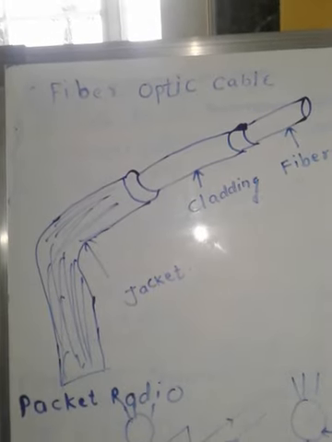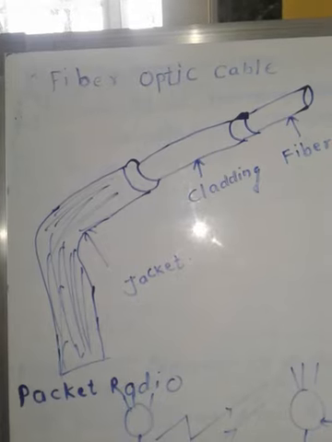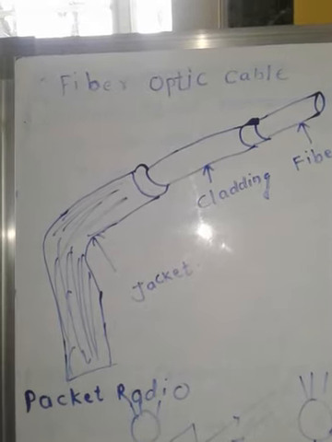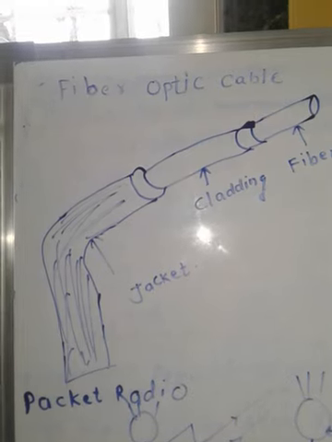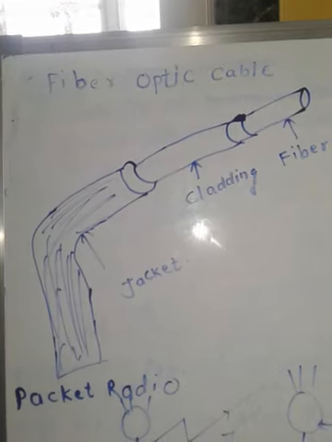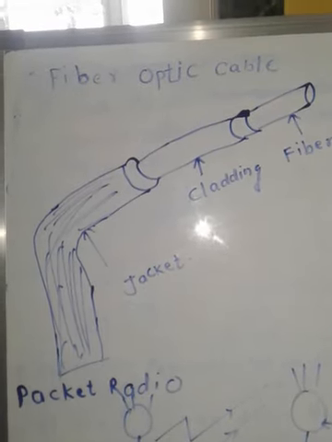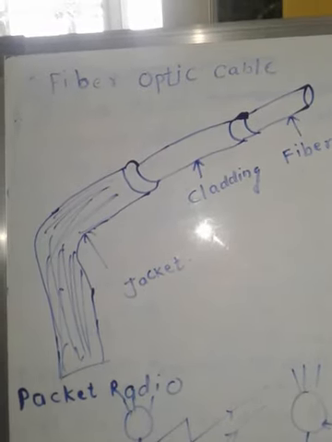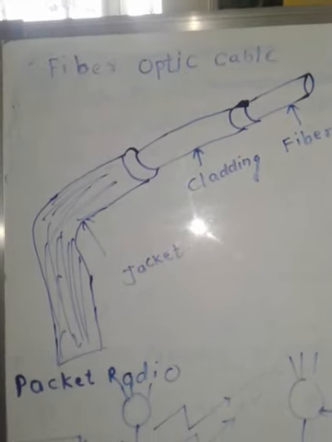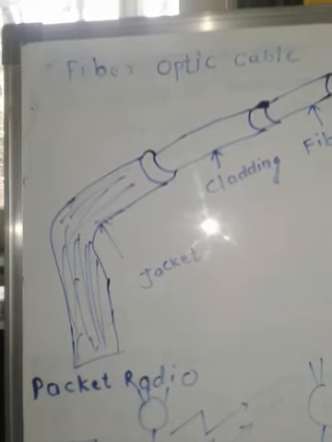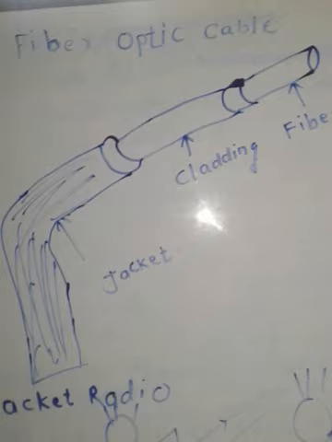Means coaxial cable and twisted pair cable have limited bandwidth, so we can give limited information, and they produce different noise interference, which results in poor quality communication. So to overcome these two drawbacks, we have the fiber optic cable that you can see.